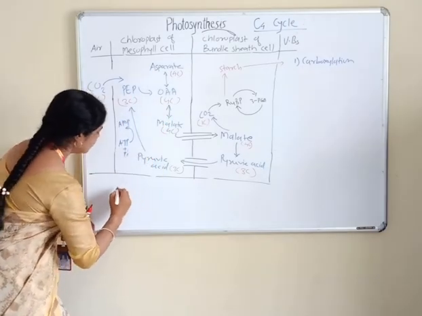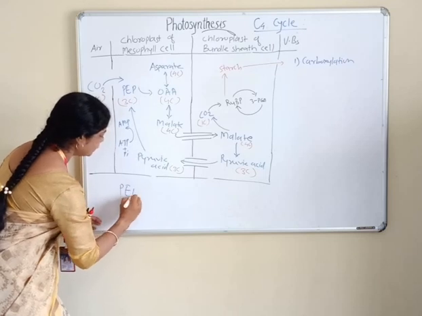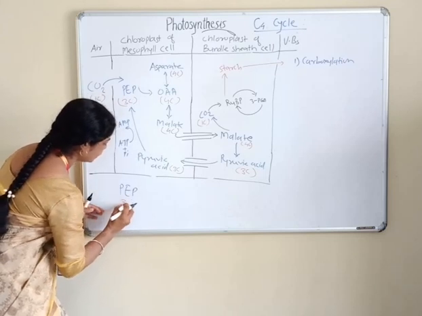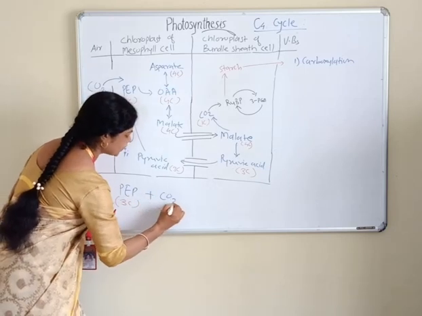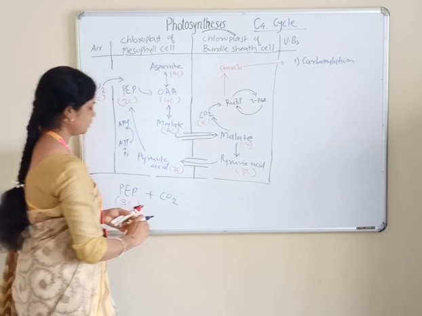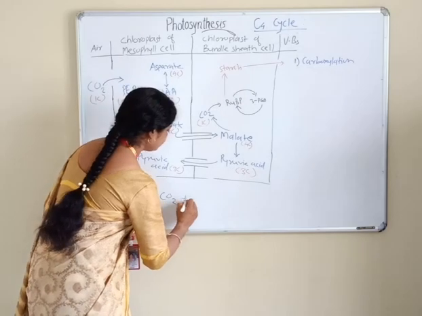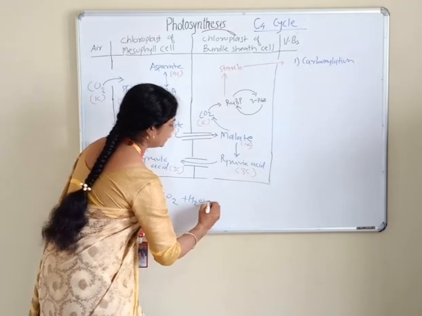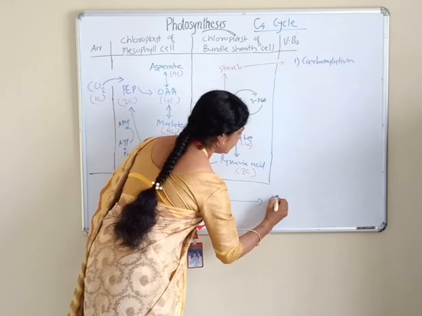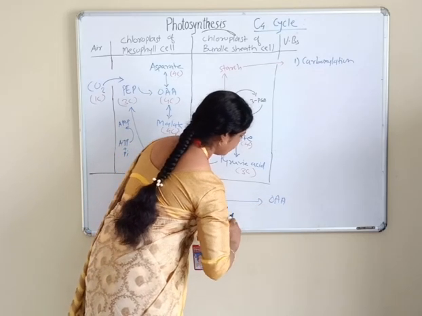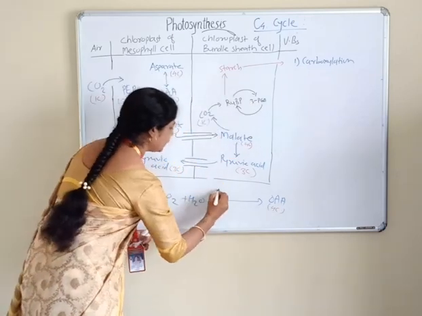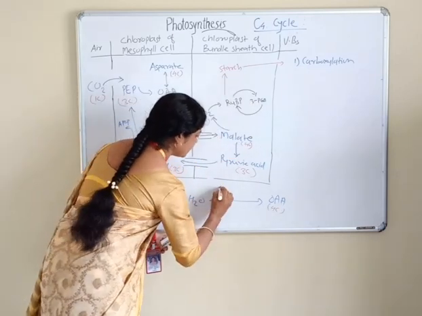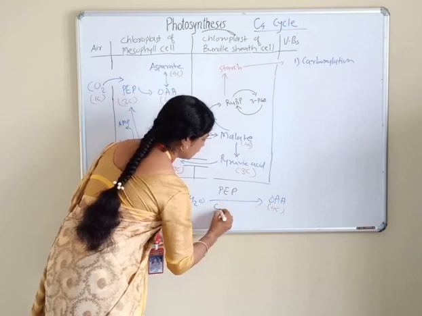So the reaction is phosphoenol pyruvate, having 3 carbon, plus CO2, atmospheric carbon dioxide, plus water, with formation of oxaloacetic acid having 4 carbon atoms, and the enzyme is PEP carboxylase.